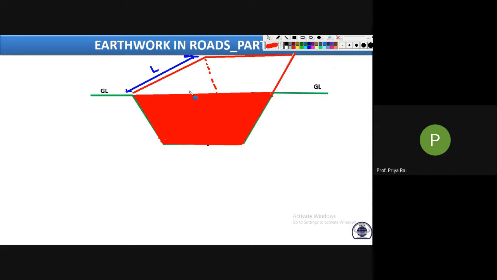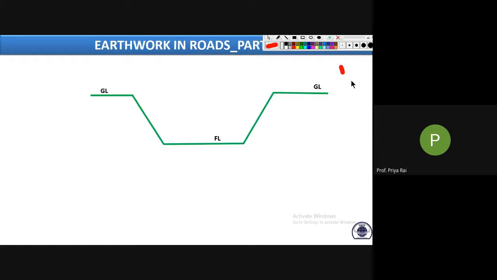Simple volume. Yes, area into length will give you the volume. Area into length. So first we need to calculate this trapezoidal section area. Okay, so for that we need to do some derivations. There will be one formula. Okay, how we will calculate this area, we will see.